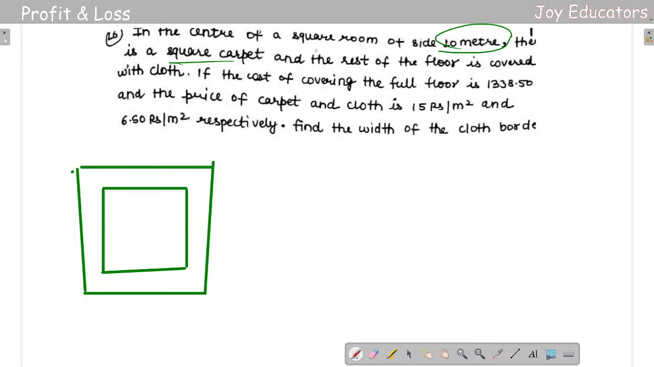In the center of a square room of side 10 meters, basically the side here is 10 meters. The rest of the floor is covered with cloth. Let us put it in some other color.